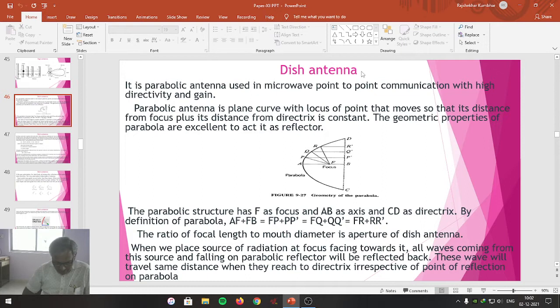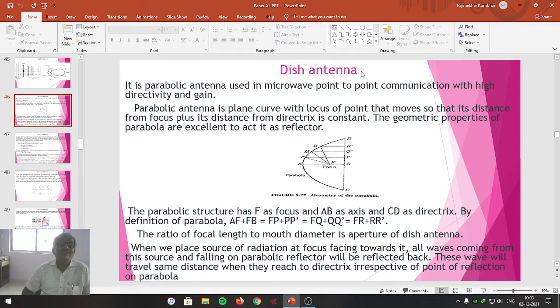Students, you are well known about the dish antenna because the dish antenna is connected to your television set in most cases. The role of the dish antenna is that it receives the microwave radiation from the satellite or the microwave radiation from the transmitted signal, and those will get converted into a radio frequency signal and it is given to your television set.